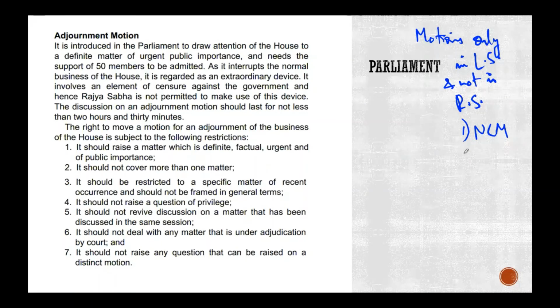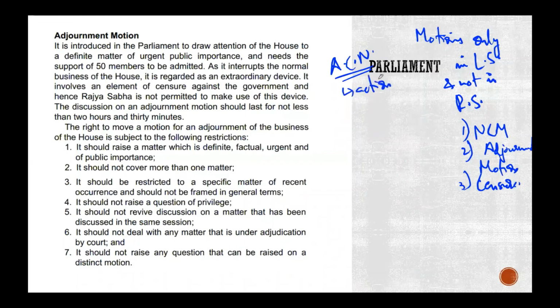Okay, so we will cover those. Then you have basically the adjournment motion, and then the third one is going to be your censure. I basically remember it as ACN. You can make it a CAN, much easier to remember, but ACN for me is like action. Action कहाँ पे होता है? Lok Sabha.